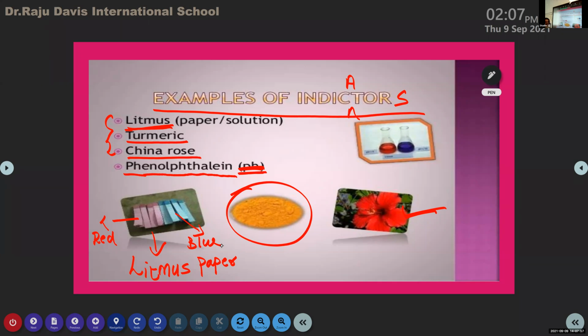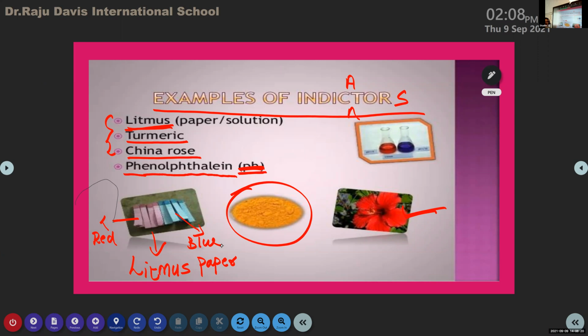Lichens. Are you familiar with lichens? Yes, ma'am. What do you mean by lichens? They commonly are symbiotic. Yeah, that's right. It is a symbiotic relationship between whom and whom? Between fungus and algae. Yeah, very good. It is the symbiotic relationship between fungus and algae. That is what is known as lichen.